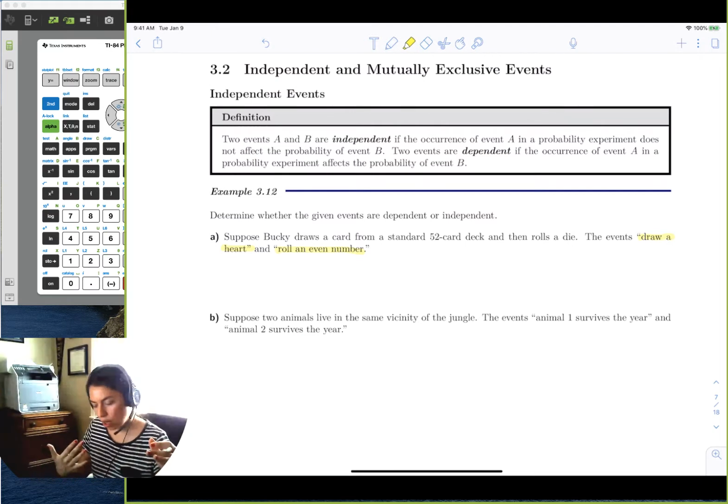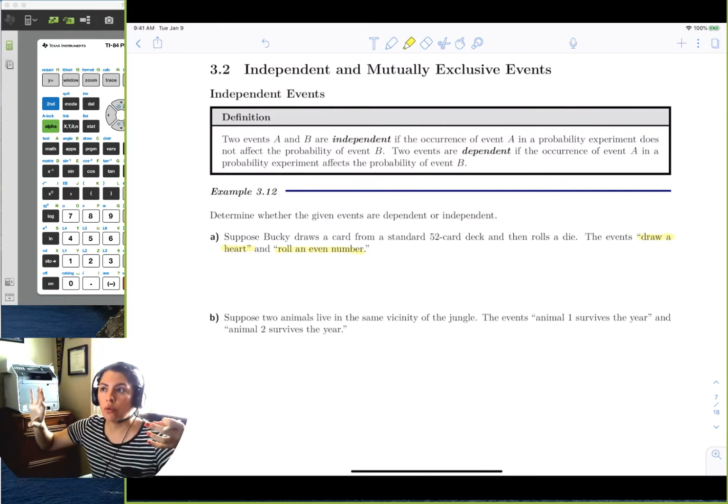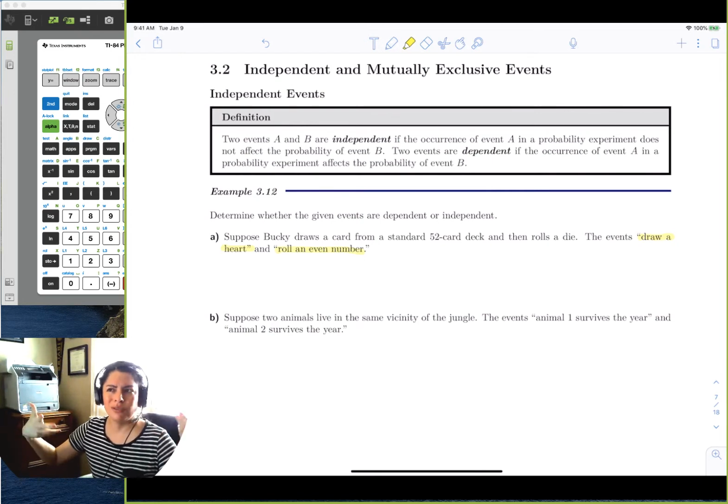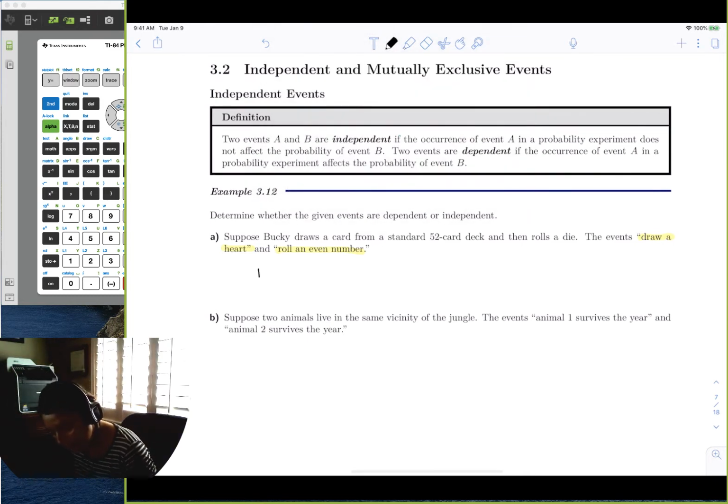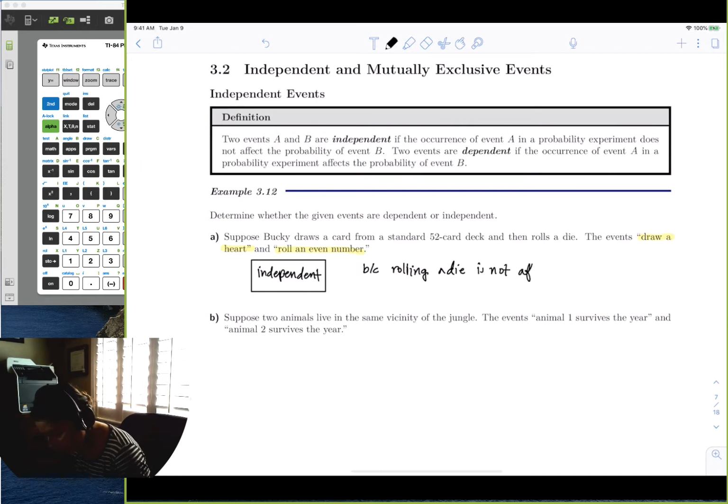So if I draw a heart here, does that affect what number the die lands on? We're like, no, they're two different objects, right? And I would say absolutely. Since one event doesn't affect the other, these two events are independent. And then if we wanted to, we could just say because rolling a die is not affected by which card is drawn.